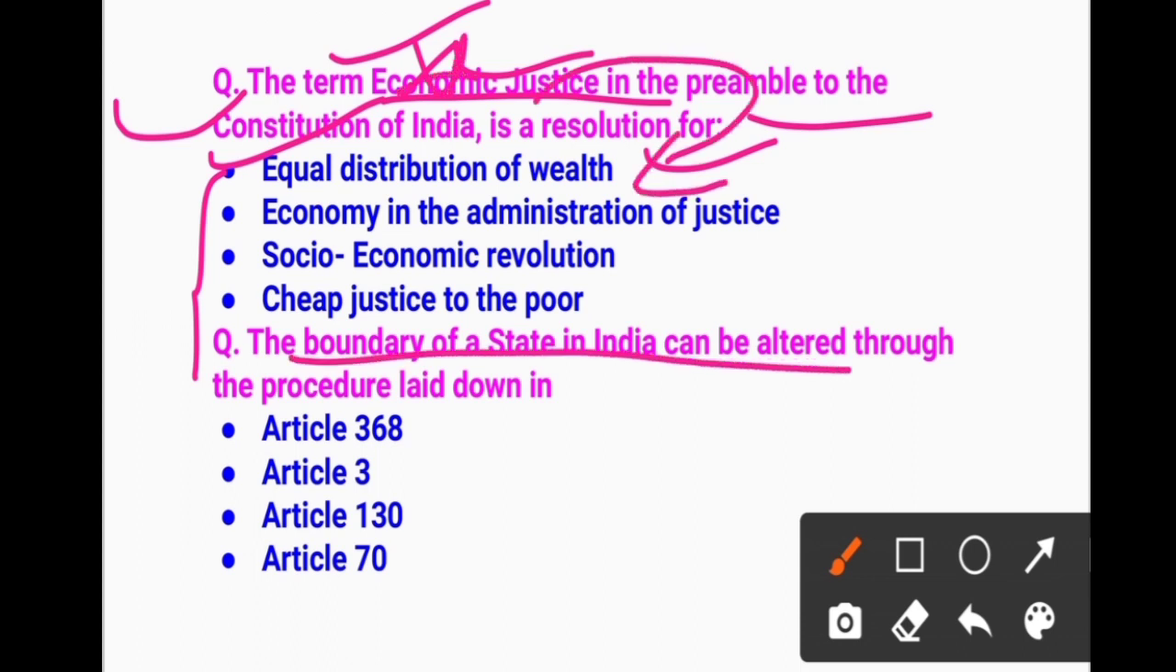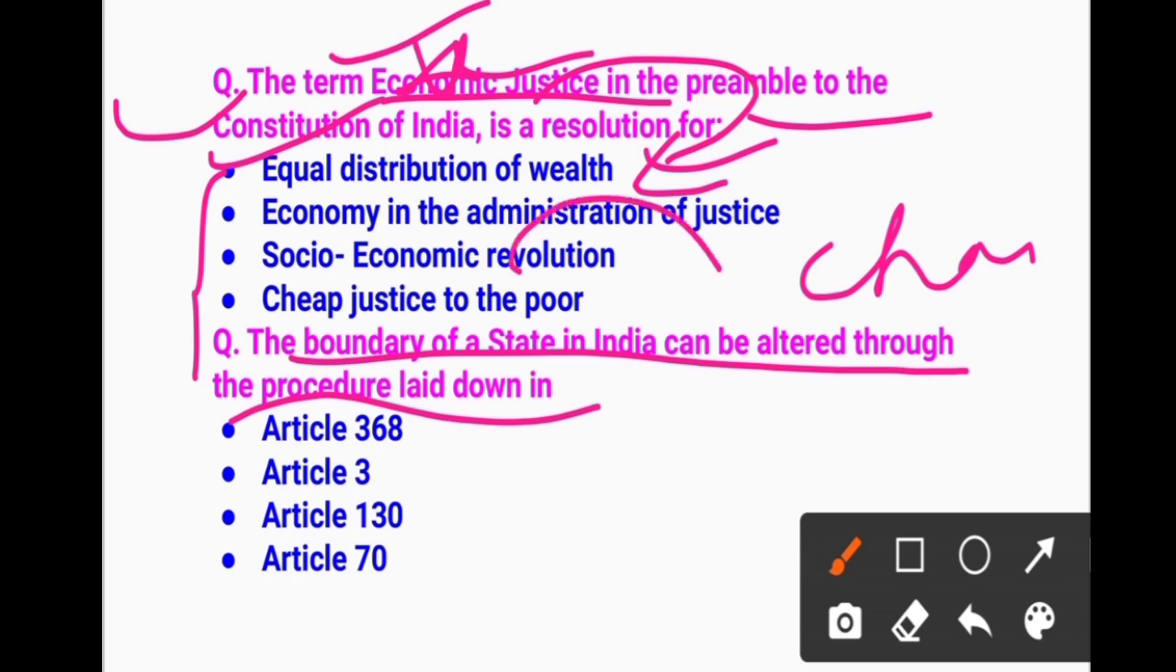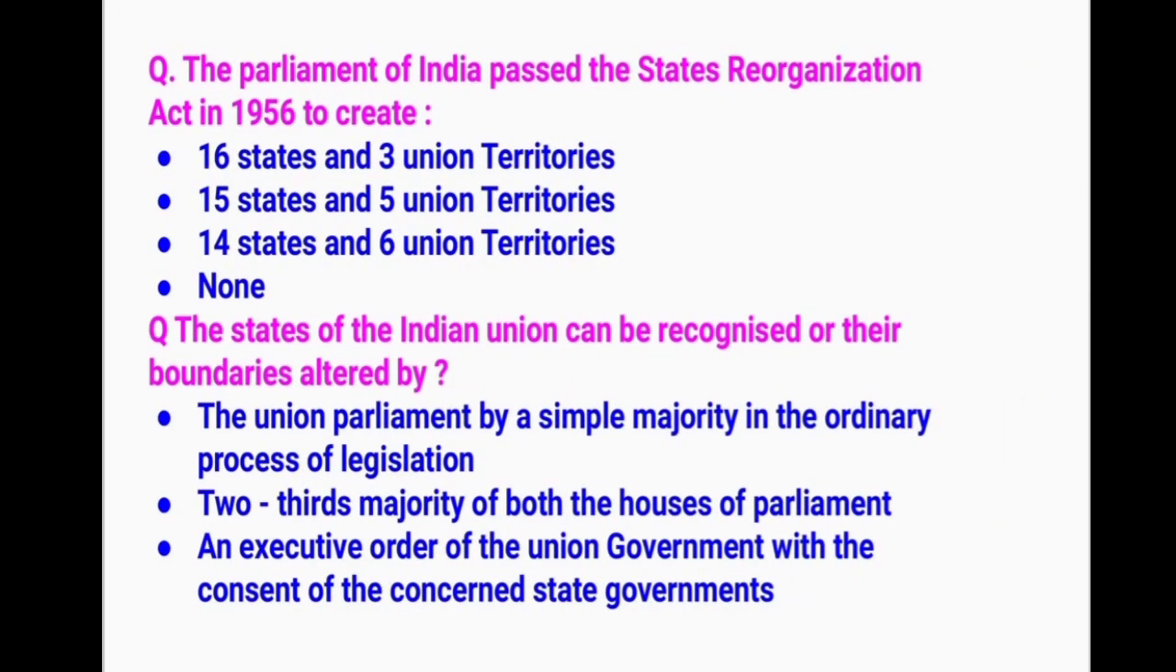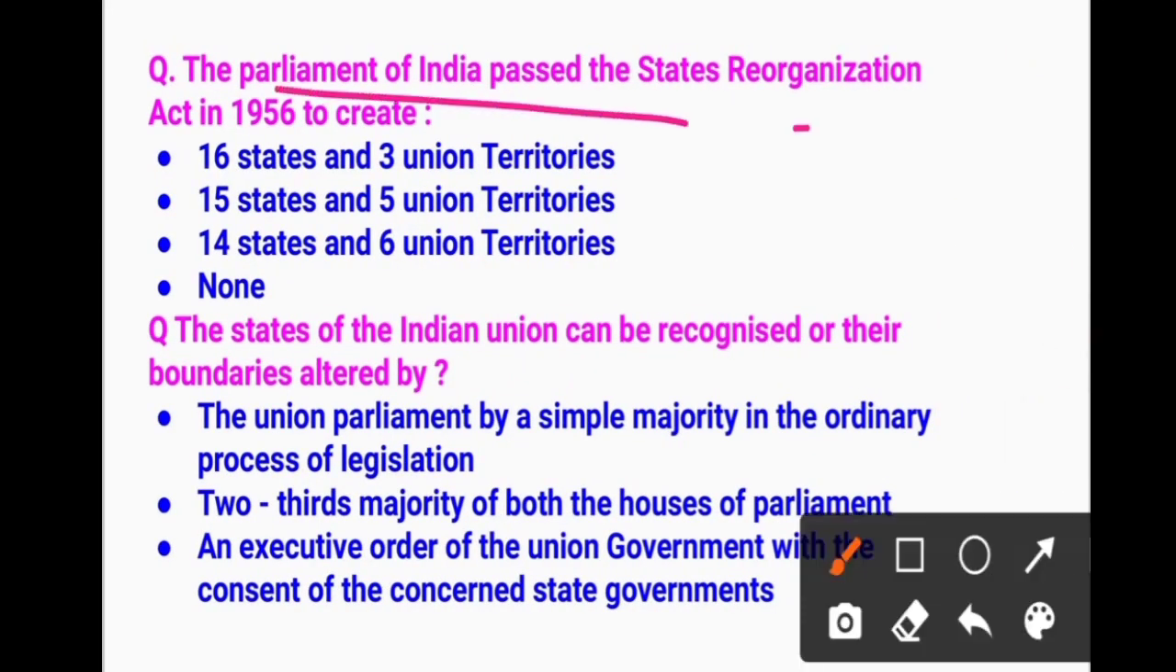Then the boundary of a state in India can be altered or changed through the procedure laid down in which article? The state boundaries in India can be altered by which procedure laid down in which article? It is not a constitutional amendment under Article 368; it is used by the Parliament, and the article is Article 3. Very important.